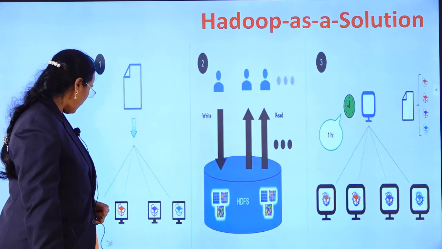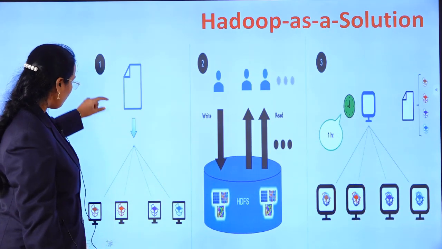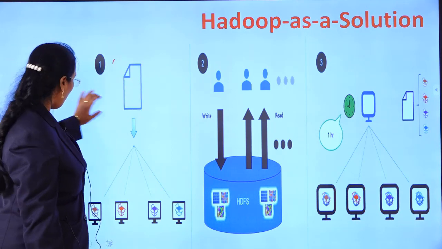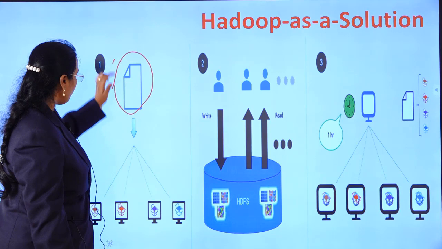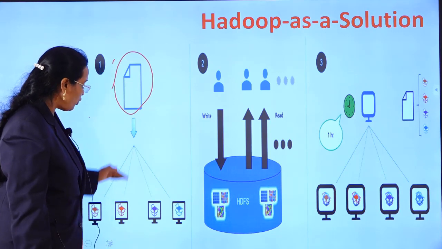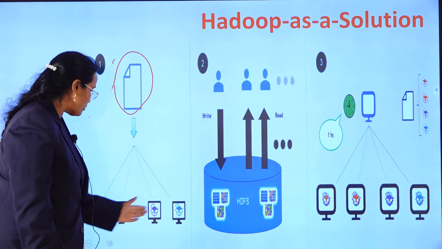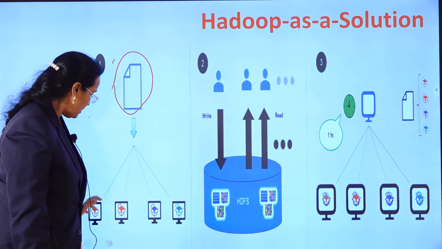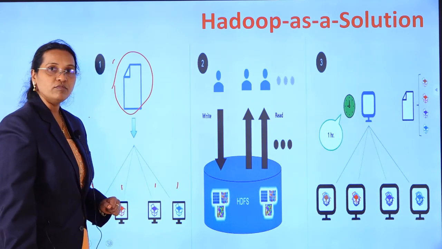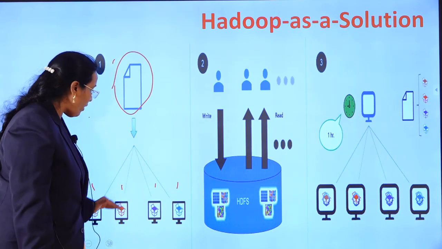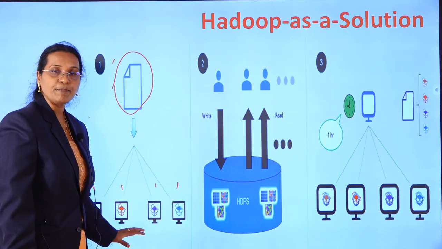The first solution you can see here, Hadoop as a solution: whatever data I have, in order to process it, I am going to make use of a cluster of commodity hardware. This is one node, another node, another node, another node. So I am going to store all my data on these nodes.